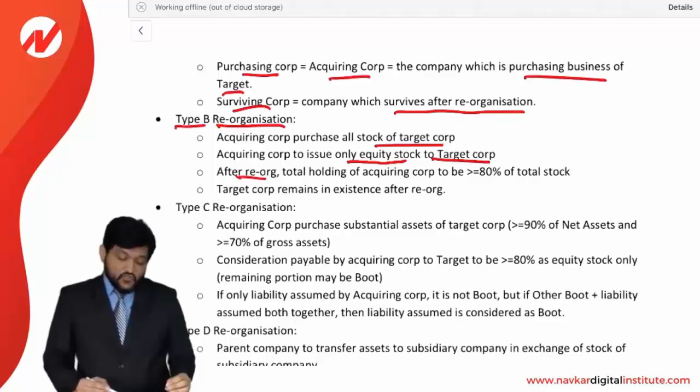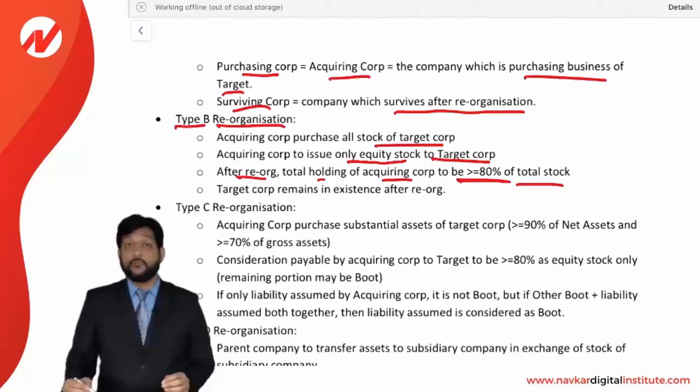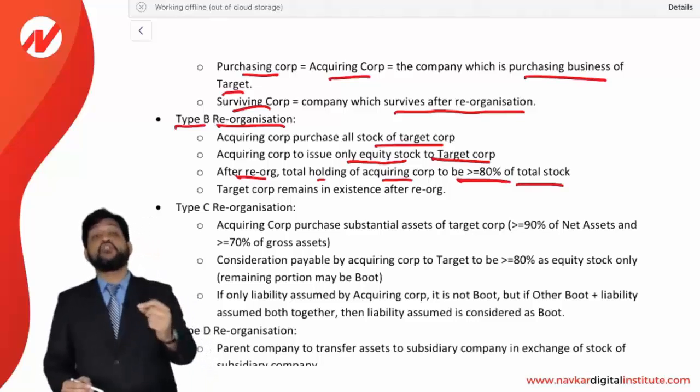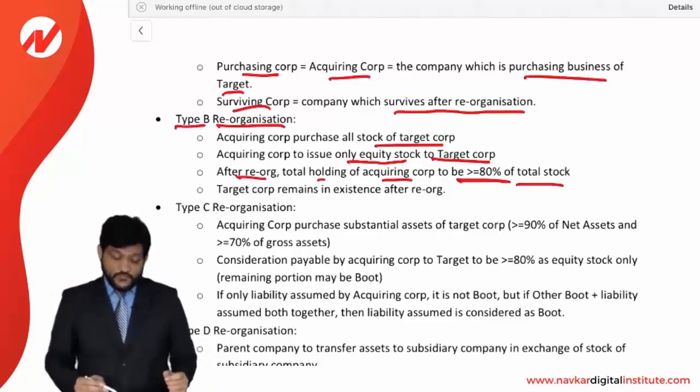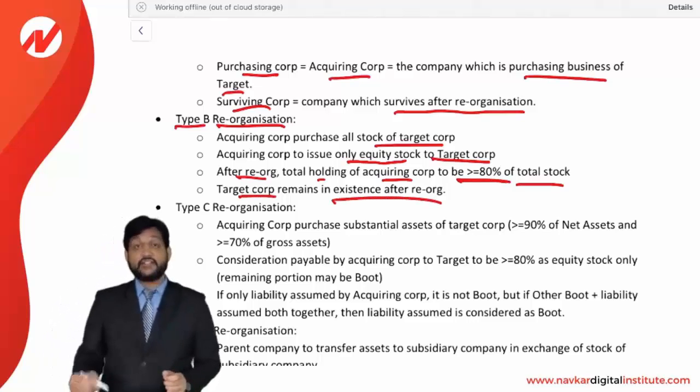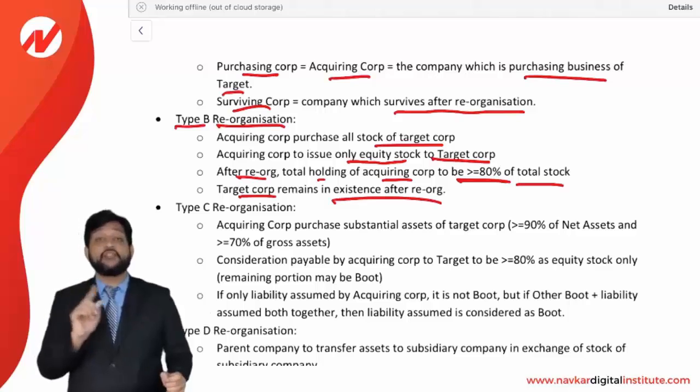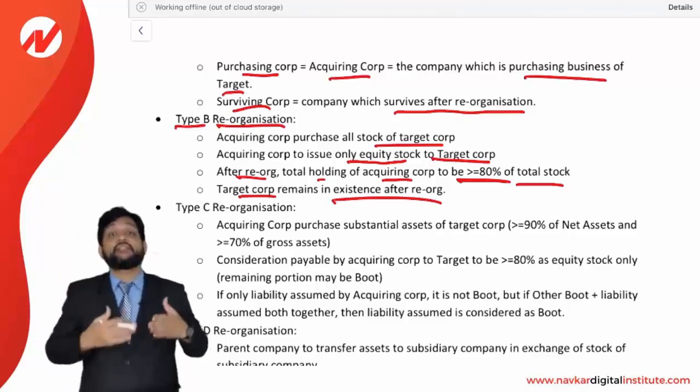After reorganization, total holding of acquiring corporation is to be more than or equal to 80% of the total stock of target corporation. Target corporation remains in existence after reorganization. Look at this, target corporation is not going to be liquidated. It will be in existence, meaning its business will be continued.